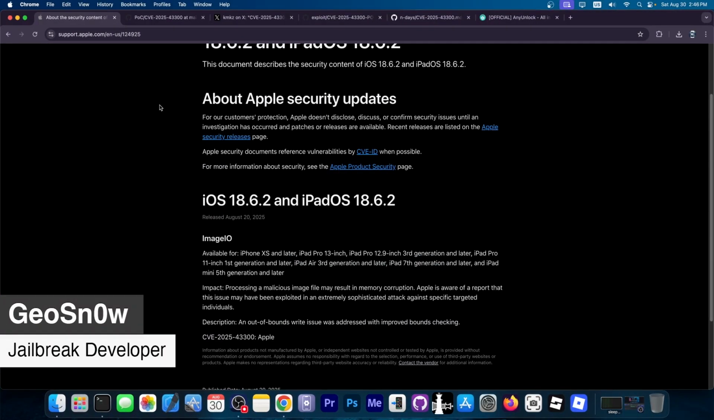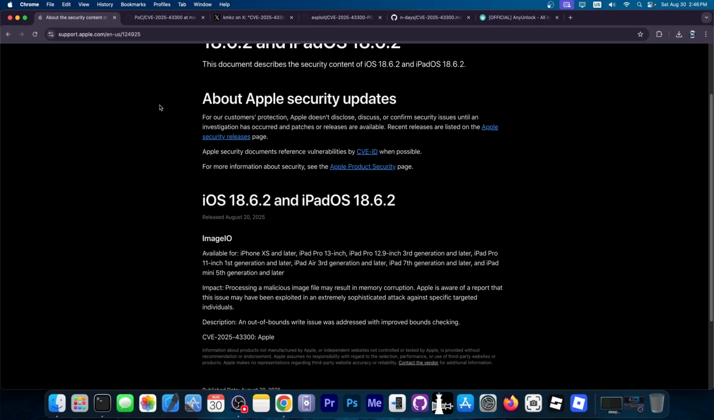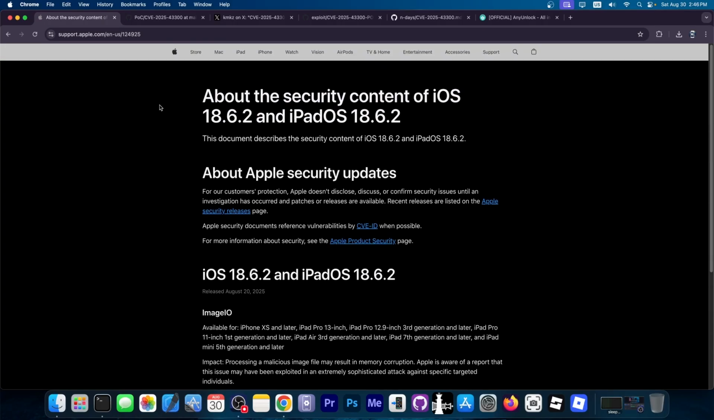Today we're discussing a brand new iOS vulnerability patched by Apple, and this could potentially be useful for jailbreak purposes on newer devices like the iPhone XS, XS Max, 11, 12, 13, 14, 15 and so on.